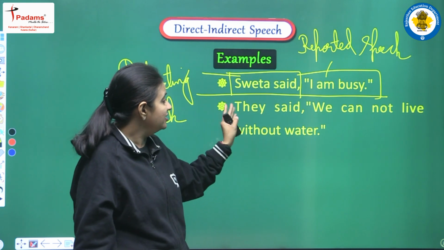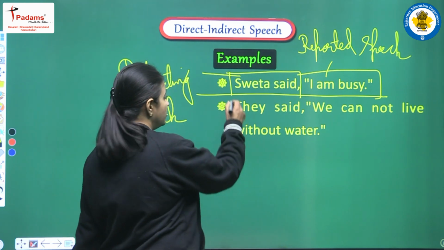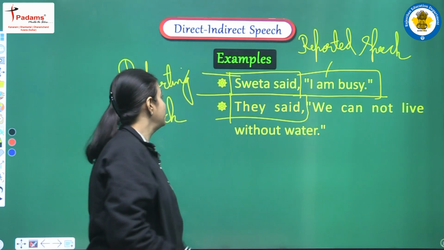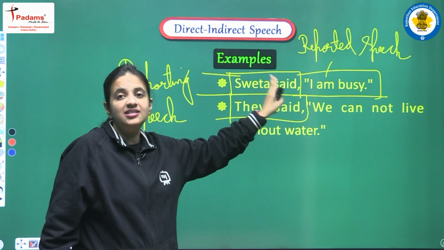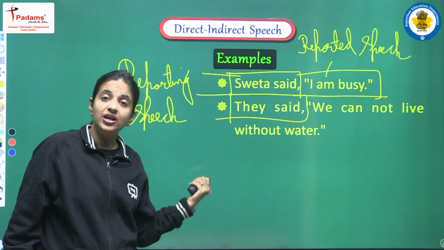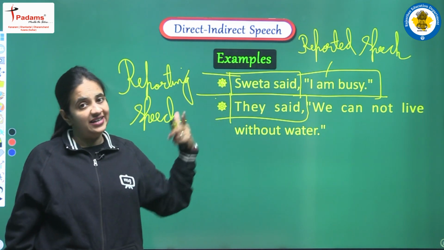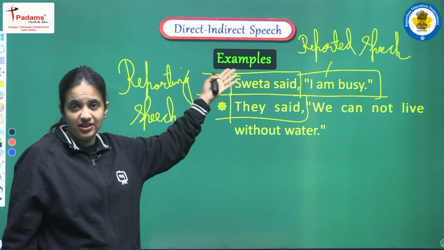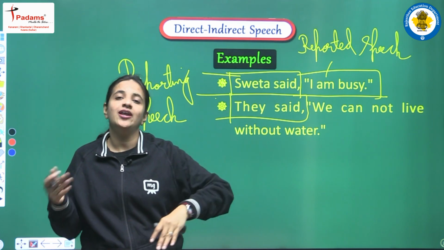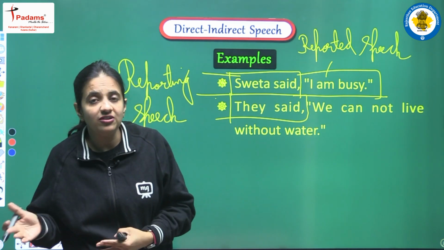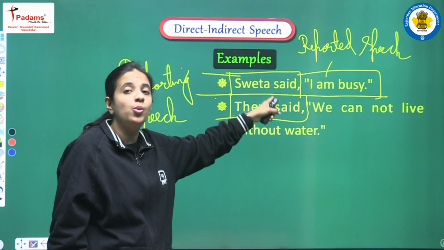Second example we have: They said, "We cannot live without water." Again we can do a proper analysis. We can see that "they said" is the example of reporting speech. This is the name of the speaker, and "said" is the verb, and this part is known as reporting verb. In the first example we had a noun, in this example we have a pronoun, and they can be singular also, like Shweta, which is singular, and we can have plural also, that is they. So we can have a noun or a pronoun, singular or plural, but there should be the name of the speaker and there should be one verb.